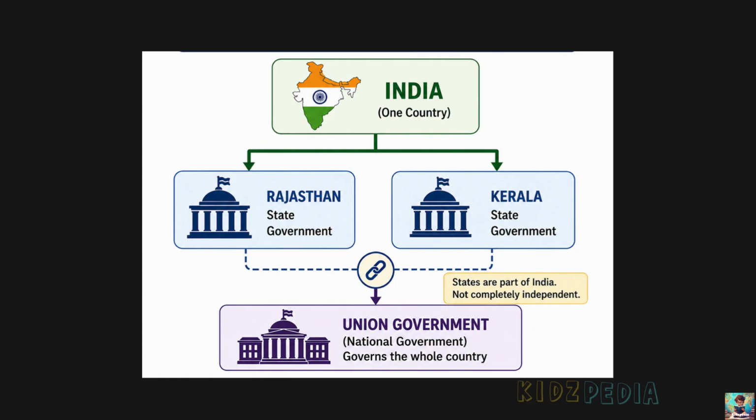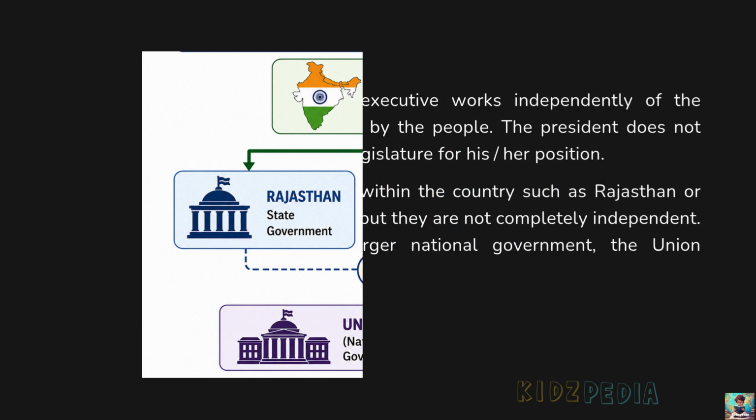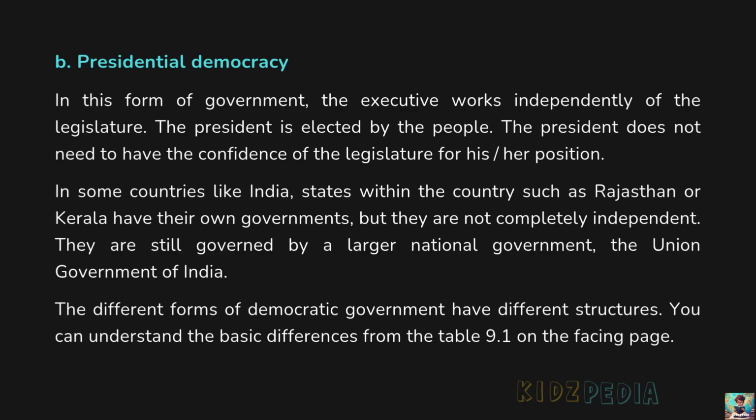Above all the state governments is the union government, that is central government, which governs the whole country and deals with matters that affect all of India. So, India has two levels of government, state government which governs one state and union government which governs the whole country. Both work together to run the country smoothly. The different forms of democratic government have different structures. You can understand the basic differences from the table 9.1 on the facing page.